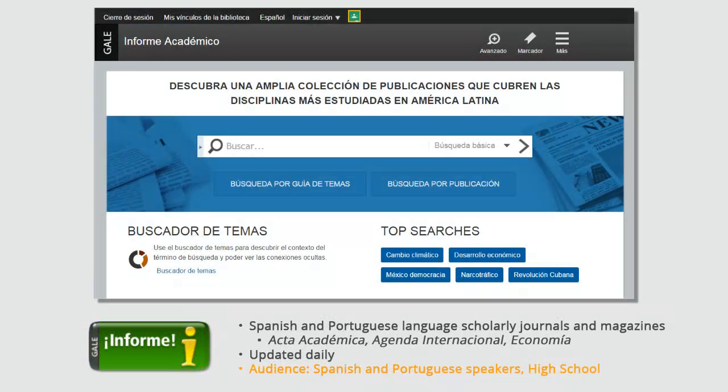Informe Academico meets the research needs of Spanish-speaking users with a wide range of full-text Spanish and Portuguese language scholarly journals and magazines from and about Latin America. Informe Academico provides quality reference material, not simply translations of English language materials, on a powerful, easy-to-use interface configured for Spanish-speaking users, allowing researchers to analyze topics and conduct research in Spanish.